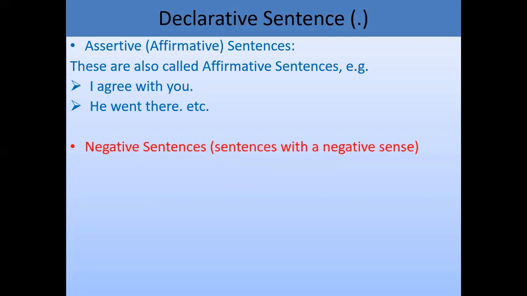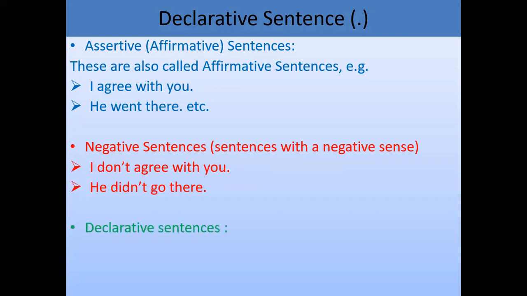The second part is the negative sentence. I do not agree with you. He didn't go there. So these are negative sentences. Declarative sentences by themselves, if we say I'm sorry, thank you, you are welcome, here you are declaring something. These are basically declarative sentences. So when we talk about declarative sentences, we have two to three categories. Assertives are part of it, negatives are part of it, and declarative by itself is a part of it.